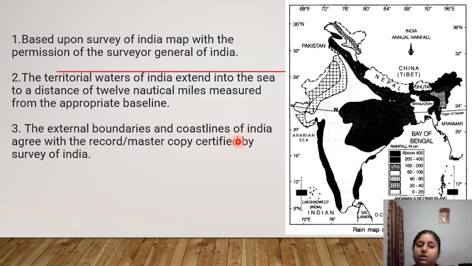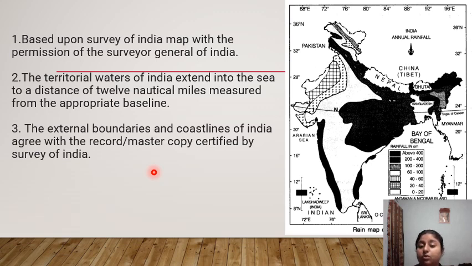The territorial waters of India extend into the sea to a distance of 12 nautical miles measured from the appropriate baseline, and the external boundaries and the coastline of India agree with the record master copy certified by Survey of India.